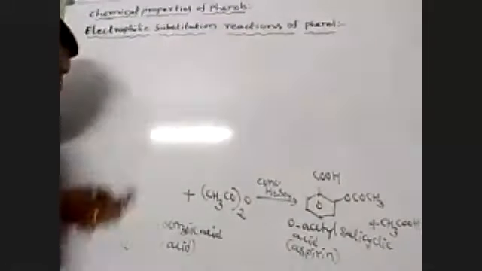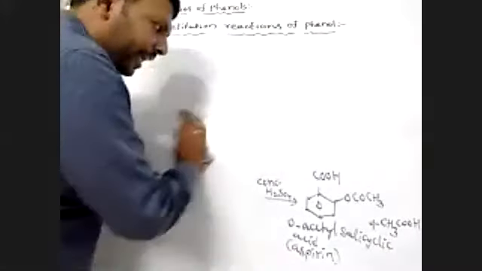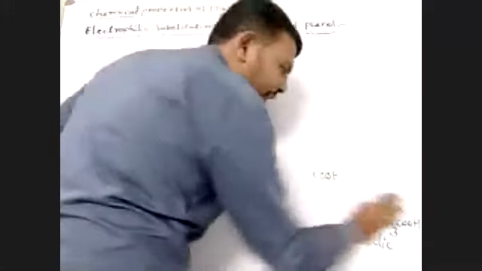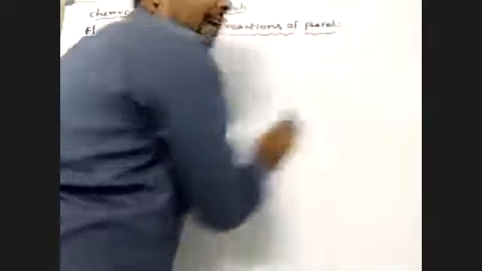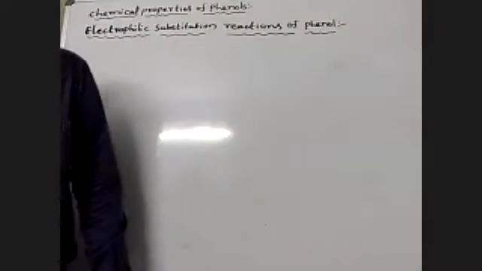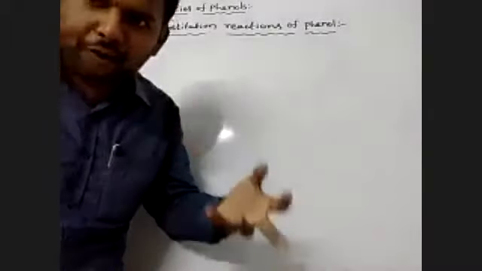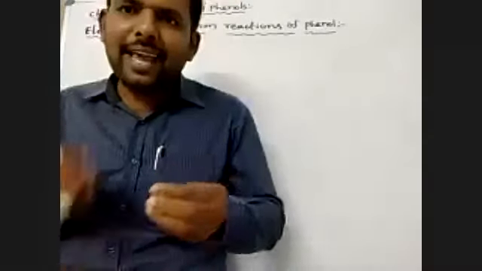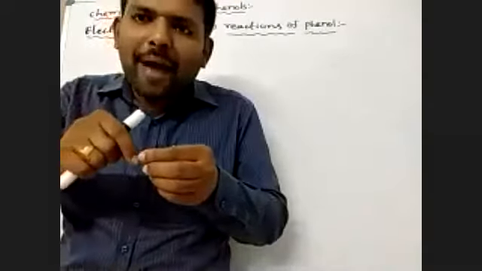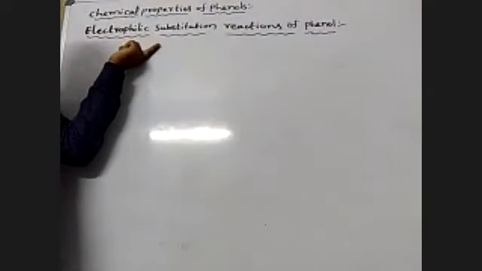So now phenol forms the phenoxide ion. Write the resonance structures of the phenoxide ion: the ortho and para positions increase in electron density. So the phenol group is an ortho para directing group, meaning the electrophile attacks at the ortho and para positions.